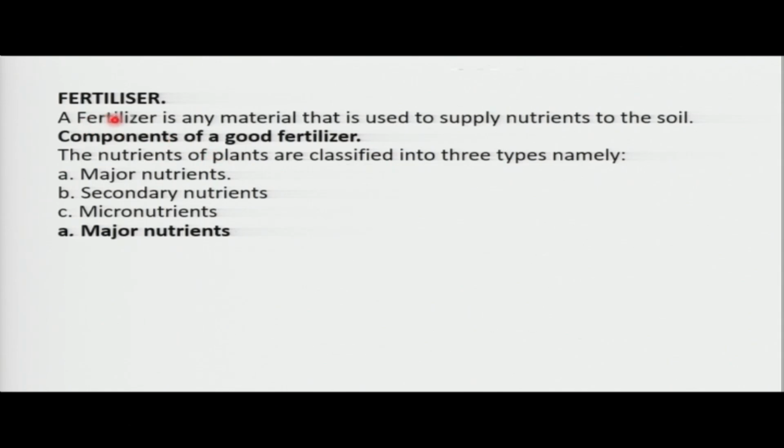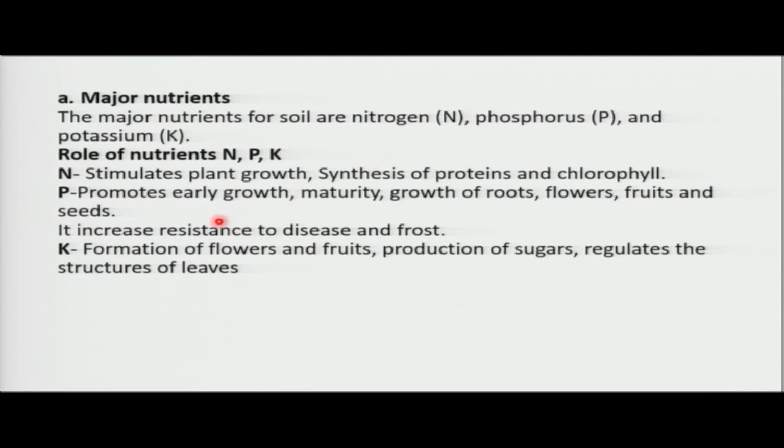A fertilizer is a material that adds these nutrients. So we have major nutrients, secondary nutrients, and micronutrients. The major nutrients, I think you know something about them. We have, for example, nitrogen, phosphorus, and potassium.